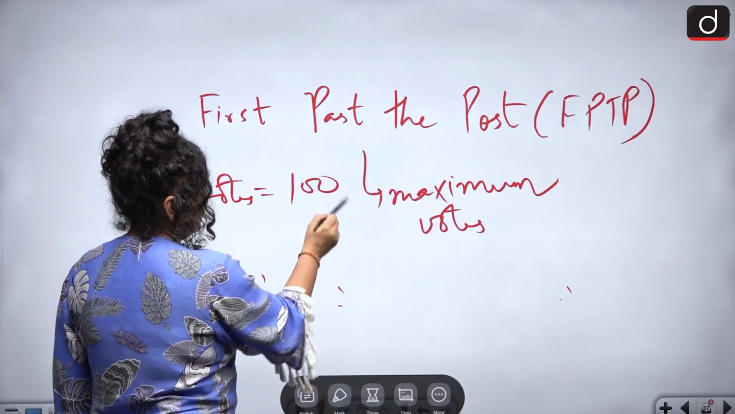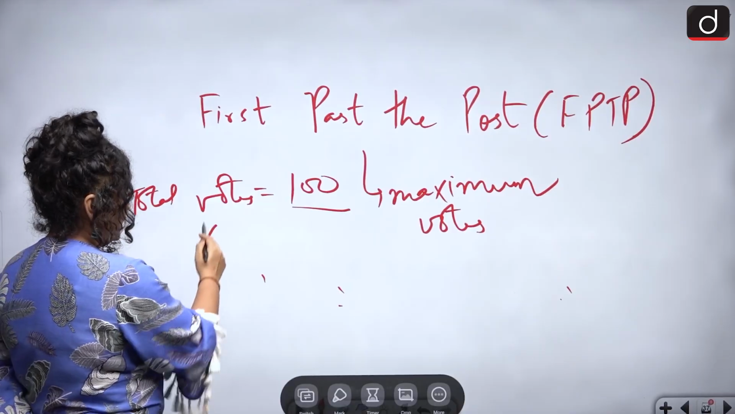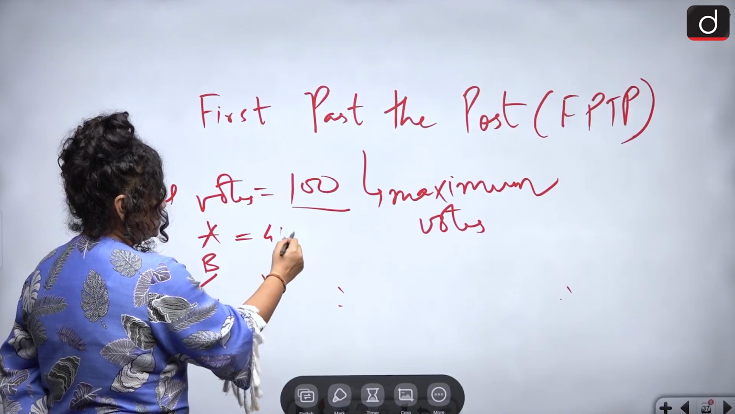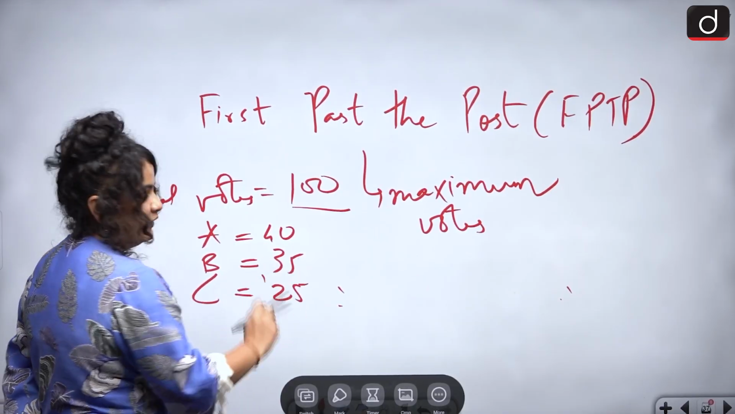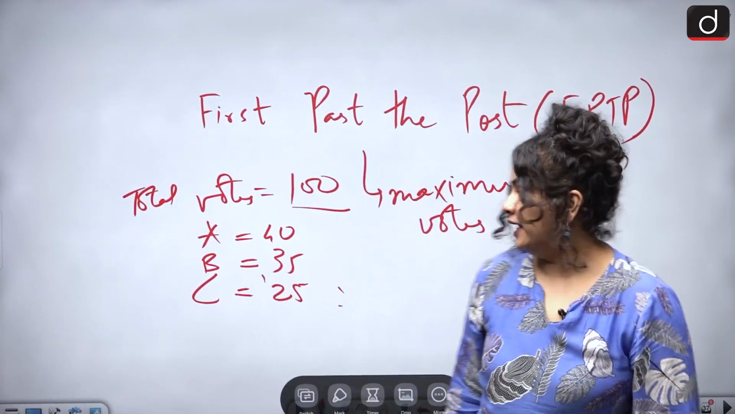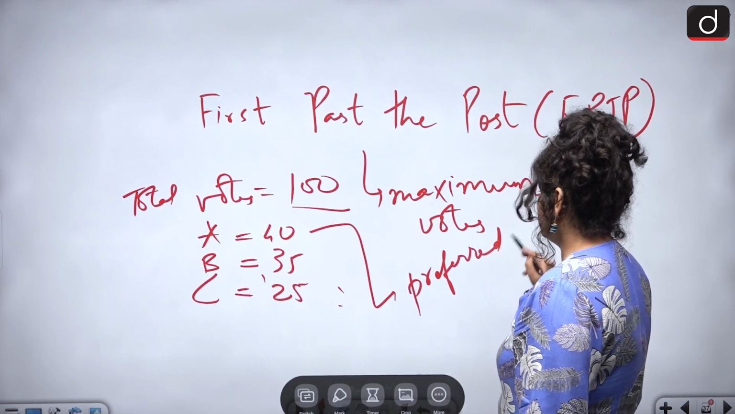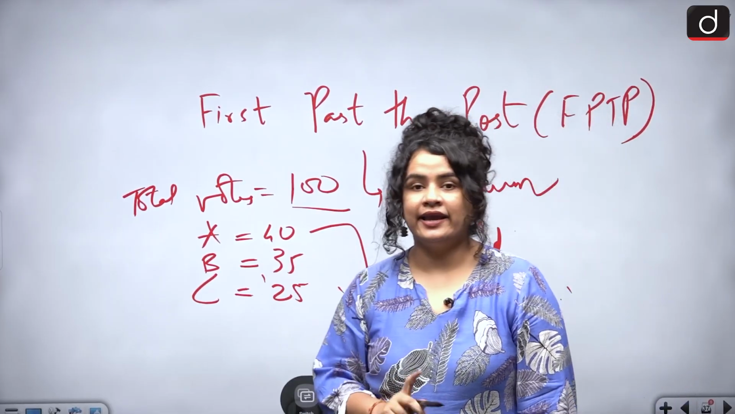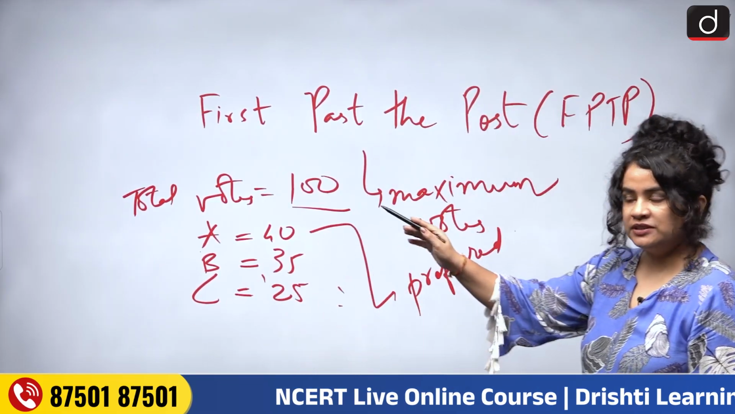So, for example, let's consider that 100 votes have been polled and 3 contestants A, B and C are fighting the elections. Now A gets 40 votes, B gets 35 votes, and C gets 25 votes, right? So who wins the elections? Candidate A wins because most of the people prefer candidate A as their elected representative, even though candidate A has not managed to secure 50% votes.